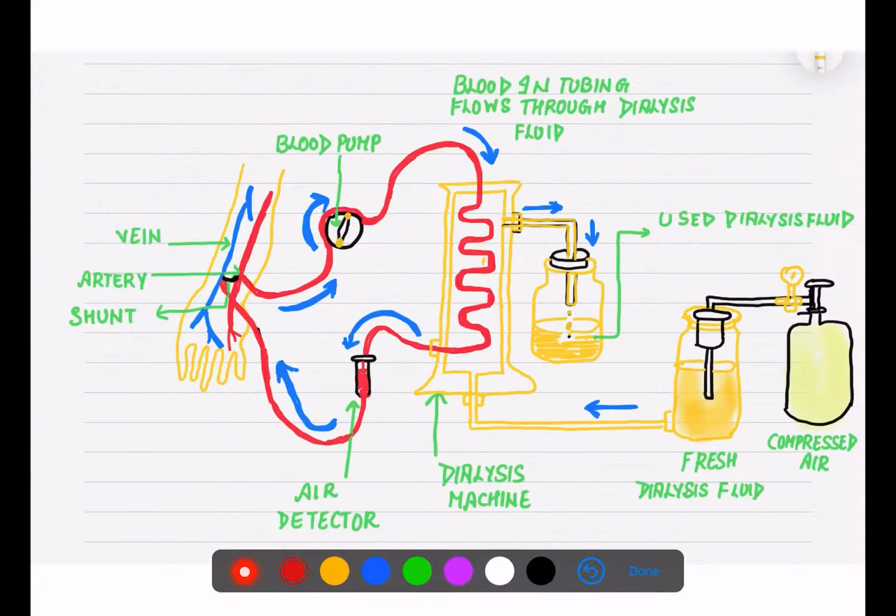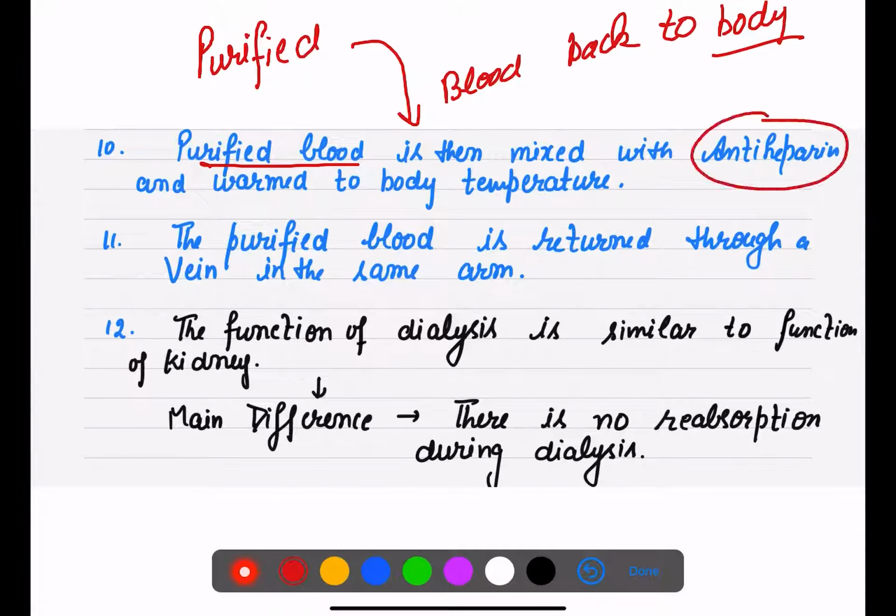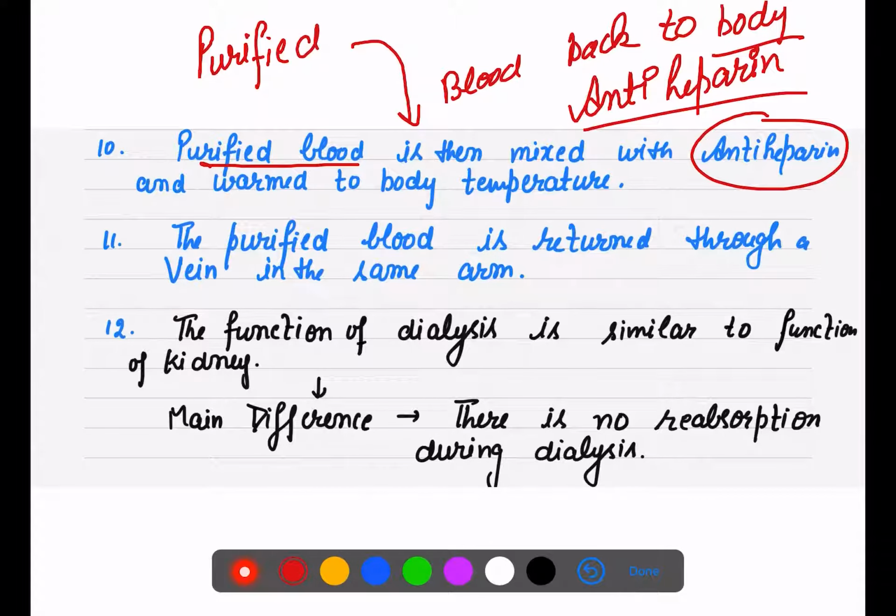Now we put in anti-heparin, because heparin was helping to prevent the blood from clotting. So now we will put anti-heparin to bring the blood back to normal, because we have to put it back to the body. Now this purified blood is returned through a vein in the same arm.